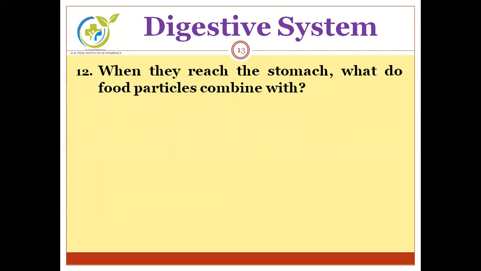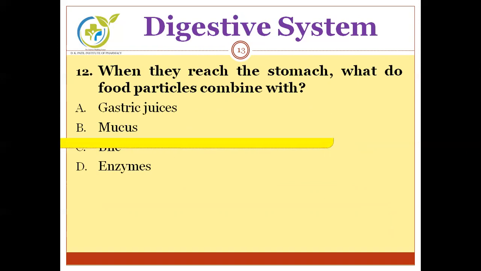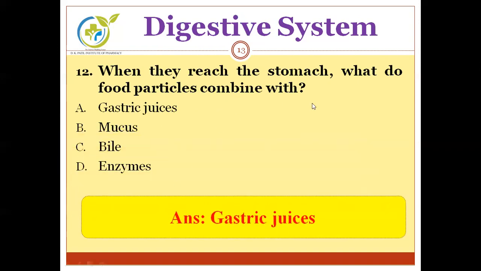Next, when they reach the stomach, what do food particles combine with? Options are gastric juices, mucus, bile, enzymes. When food particles reach the stomach, with what do they get combined? And the correct answer is gastric juices. In the stomach, they come in contact with gastric juices.